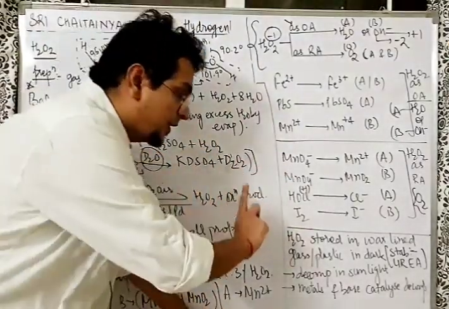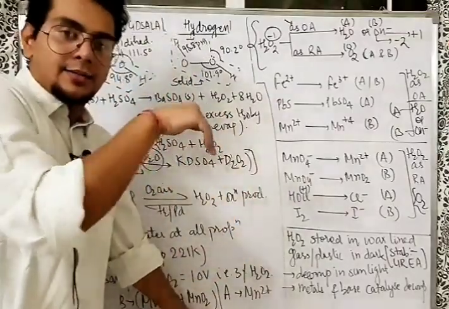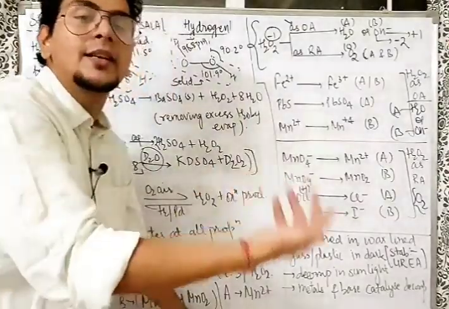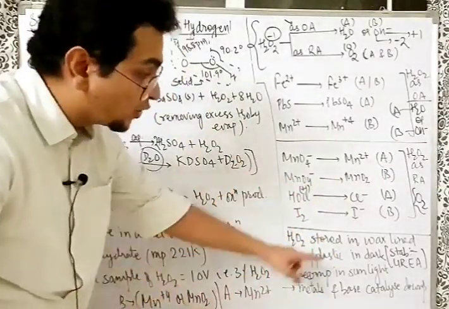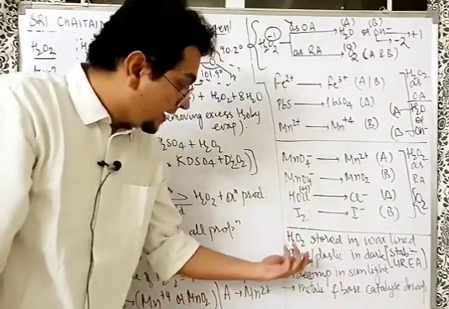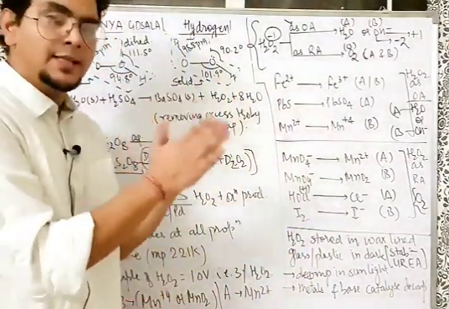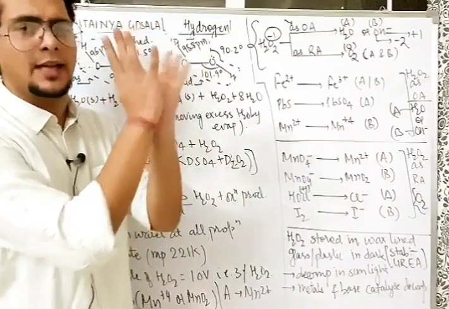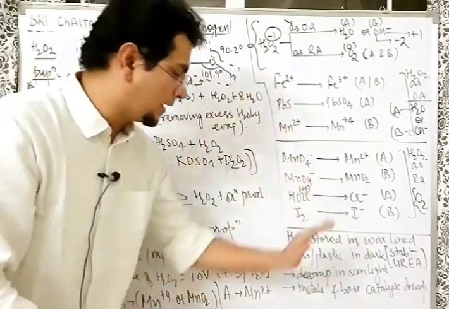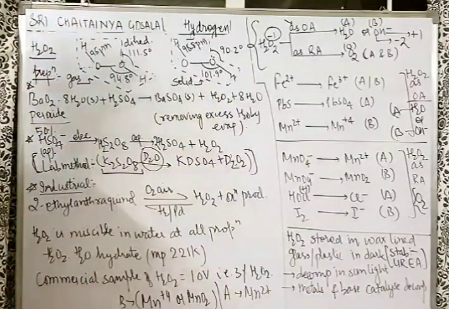Understand what we do? We store in the wax-lined glass or plastic. Why not metal? Because metal will catalyze the decomposition. Also, it should be stored in the dark. Why so? Because bhaiya, in the dark, sunlight will not be there and it will be saved from decomposition for some time at least. What is the stabilizer added there? Urea. So, bhaiya, clear-cut MCQ statement type question you can get from here. So this is about the H2O2.